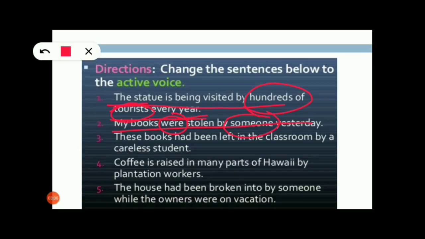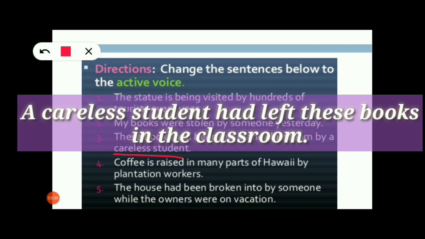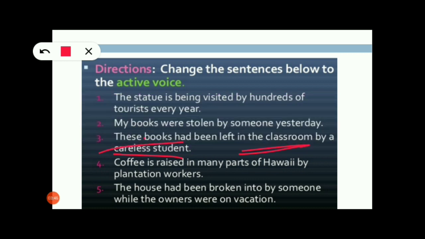Next one: these books had been left in the classroom by a careless student. A careless student had left these books in the classroom. Yes, a careless student had left these books, so these books will come to its position in the classroom. So in this way you need to convert the next two sentences also and try to answer them by yourself. If you have doubt, ask me.